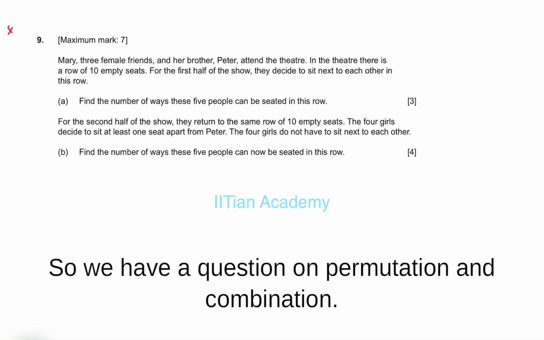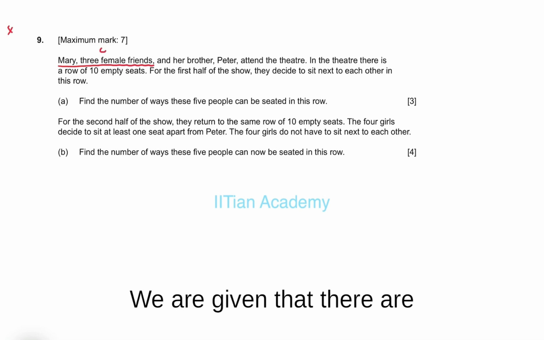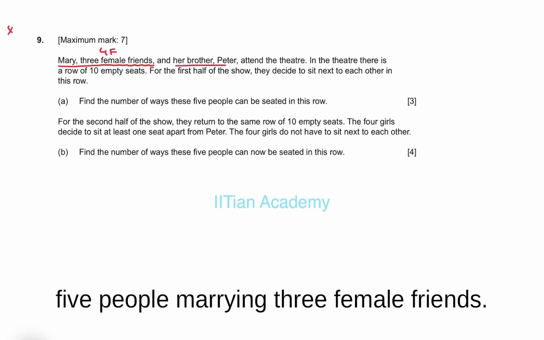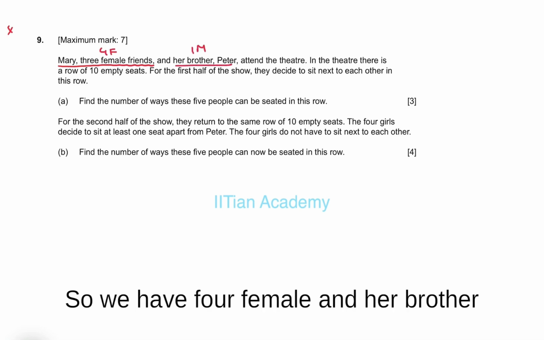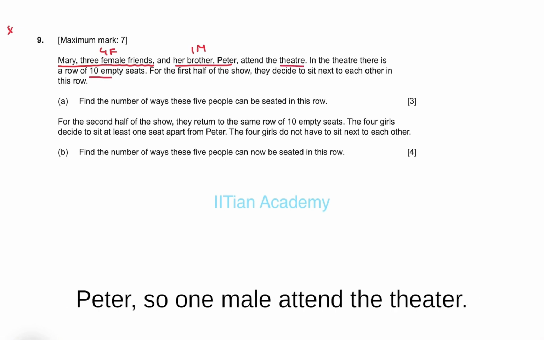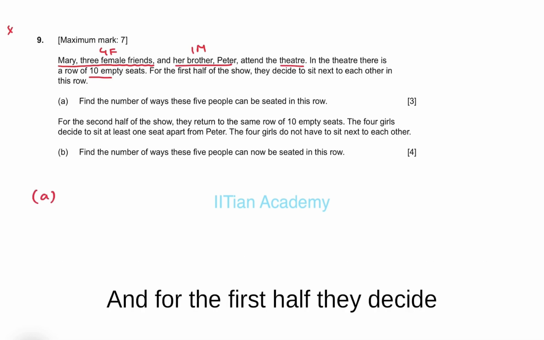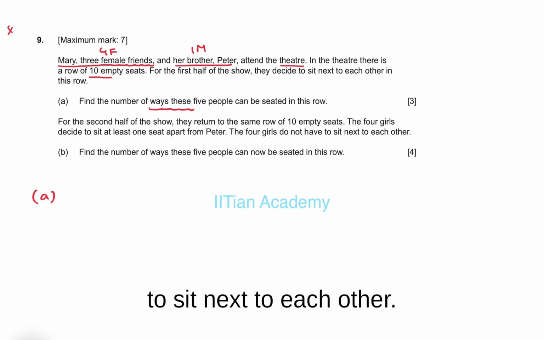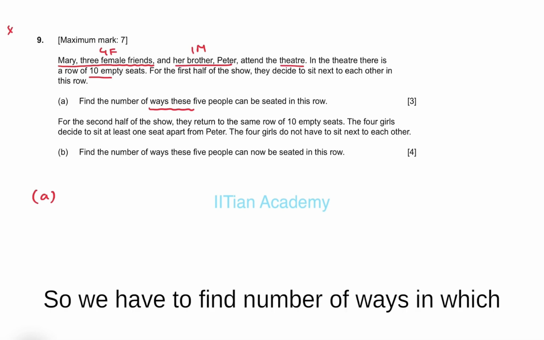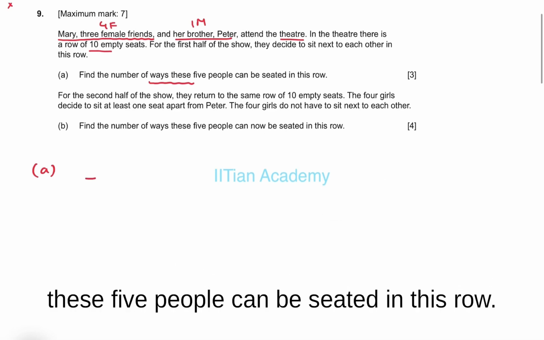So we have a question on permutation and combination. We are given that there are 5 people: Mary and 3 female friends, so we have 4 females, and her brother Peter, so 1 male. They attend the theater. In the theater there is a row of 10 empty seats, and for the first half they decide to sit next to each other. We have to find the number of ways in which these 5 people can be seated in this row.